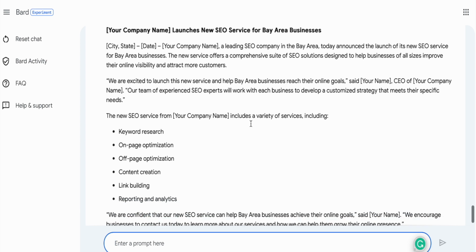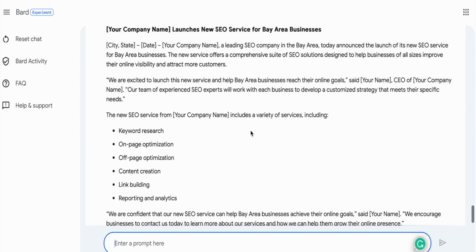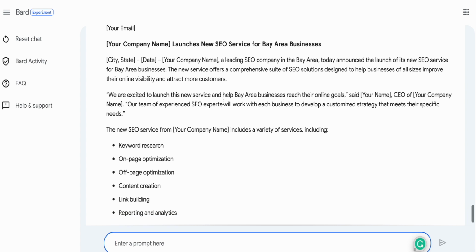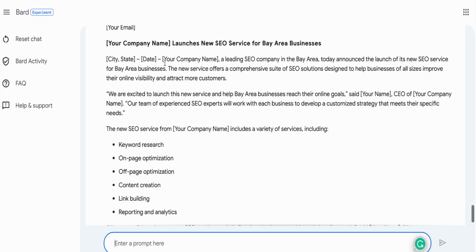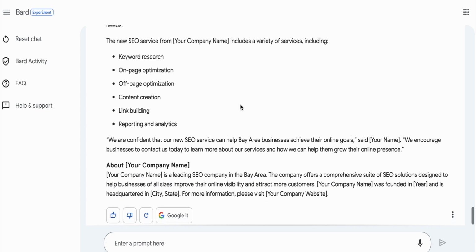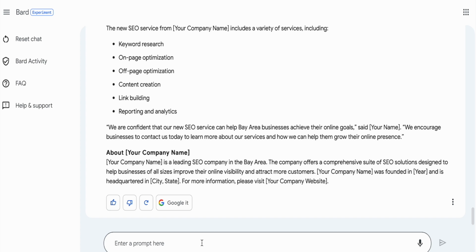So, unlike ChatGPT, it doesn't show that it's typing the words. It just kind of pastes it in. So, a leading SEO company in Bay Area today announces the launch of its new SEO service for Bay Area businesses. The new service offers a comprehensive suite of SEO solutions. Your company launches new SEO service in Bay Area, right? This is sort of newsworthy, but it will need tweaking. The new services from the company include a variety of services, including keyword research, and so it's a very short press release. So let's see.